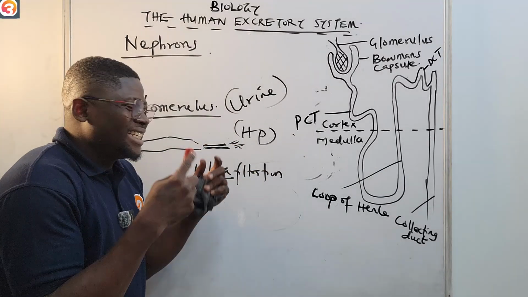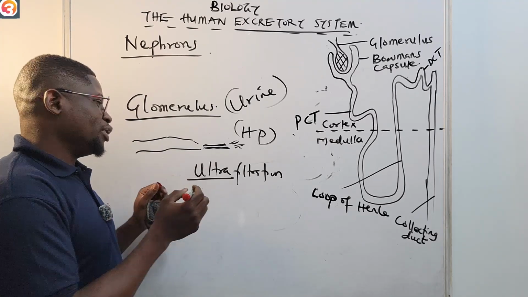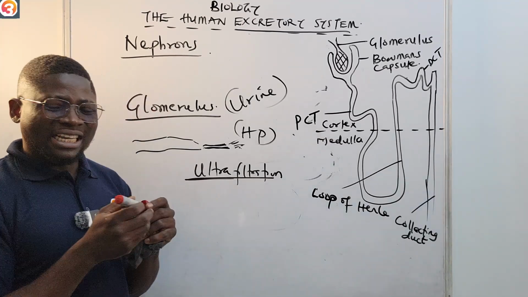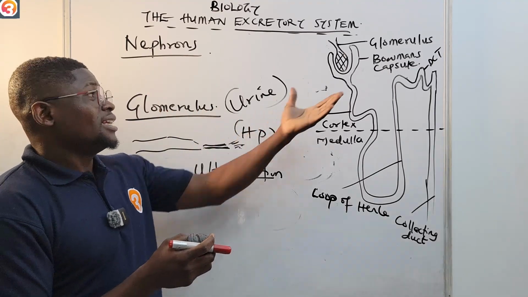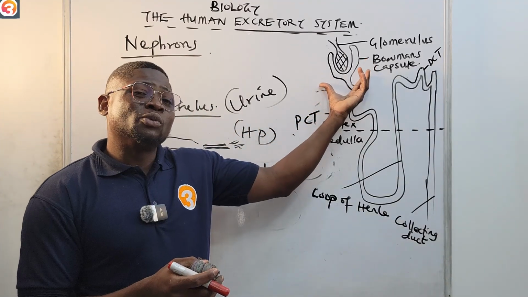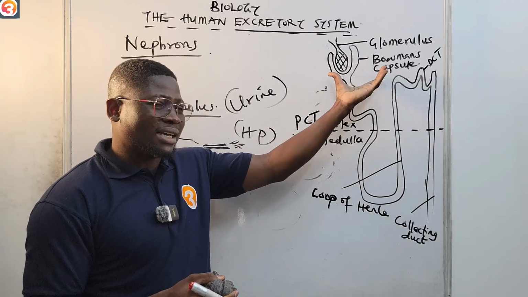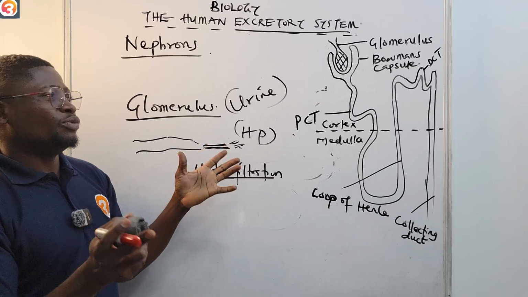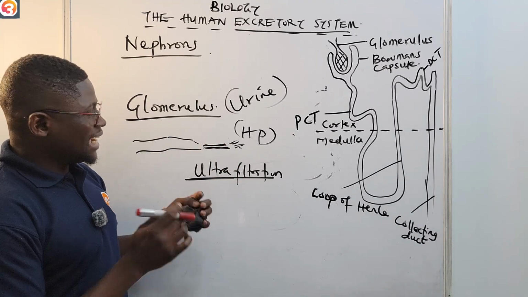So filtration takes place at high pressure, and that's why I call it ultrafiltration. Filtration takes place in the glomerulus. Look at where the glomerulus is. It's sitting on the Bowman's capsule. So in case you check an option and you don't see glomerulus but you see Bowman's capsule, you know that Bowman's capsule will also be very correct. So that is what happens.